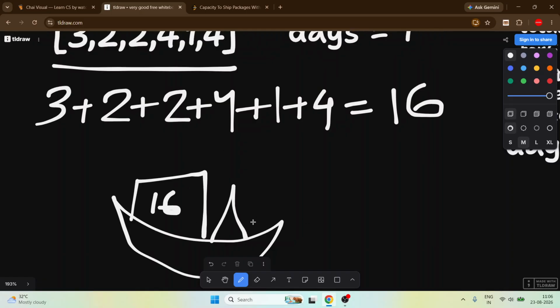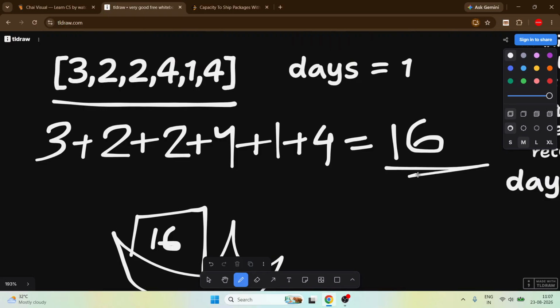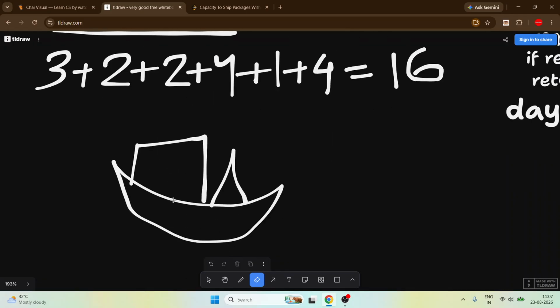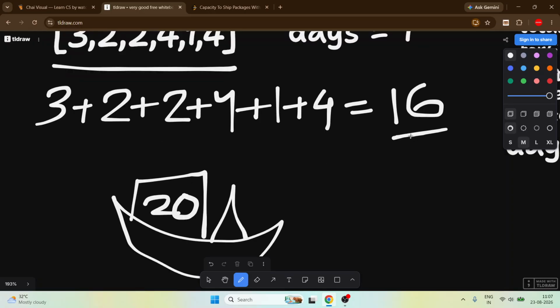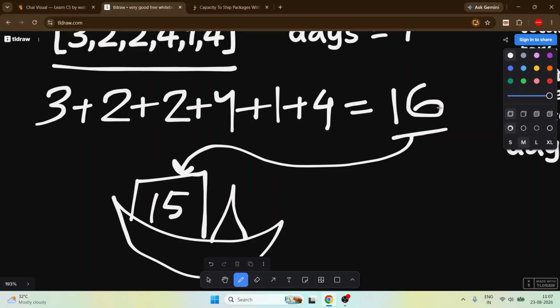Let's suppose 16 kg or tons, nothing is specified. So 16 will be the minimum. If the ship capacity is 20, it can easily take the 16, but we have to make sure we take the minimum. If we take 15, it cannot store this 16. So 16 is the minimum we need.